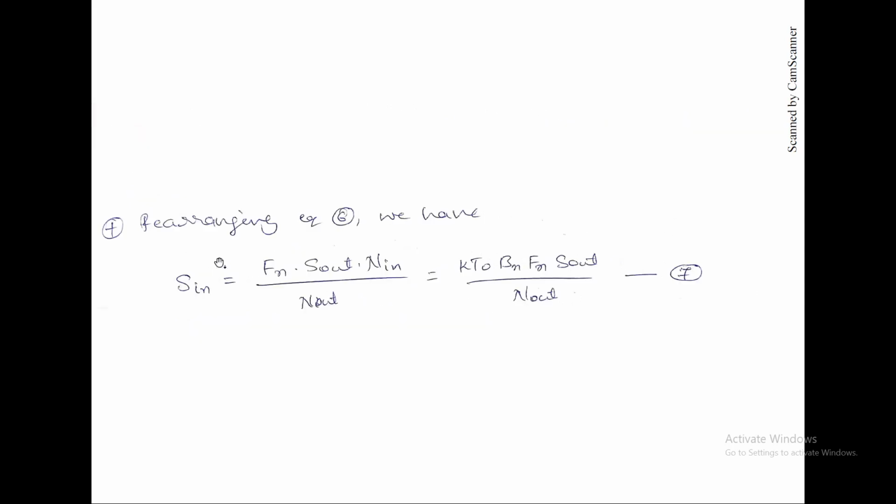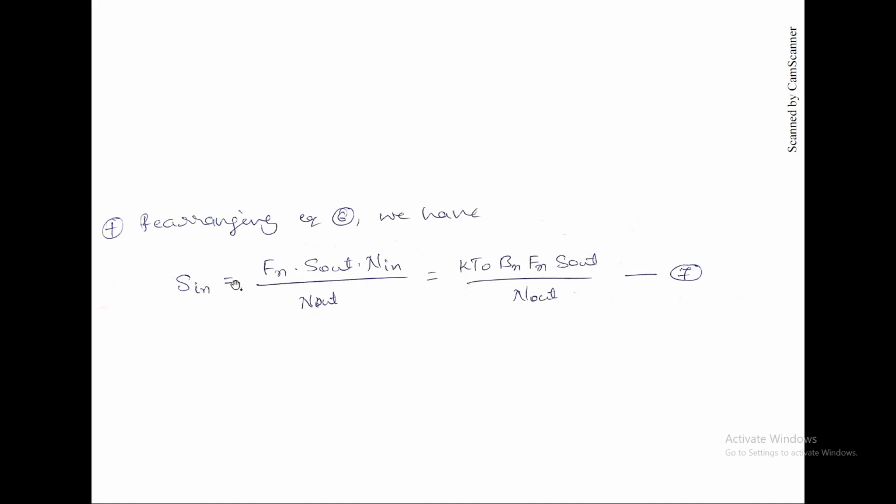We know that for the maximum range, we have considered the minimum signal power, basically the minimum receiver signal. For the minimum signal, we just replace S in with S min, and we get an expression. As the rest are constants, only S out by N out can change, so S out by N out will be minimum.